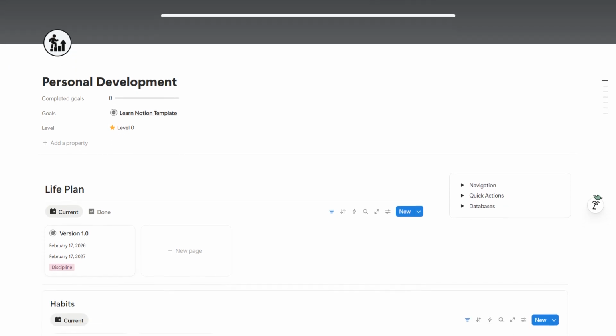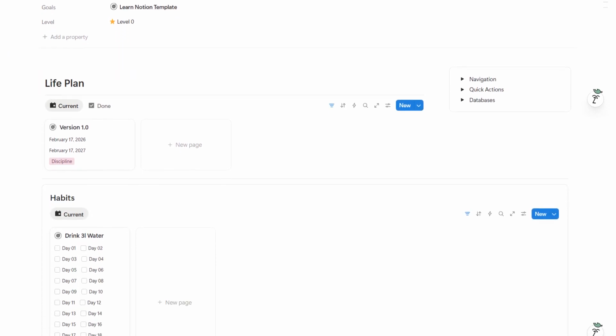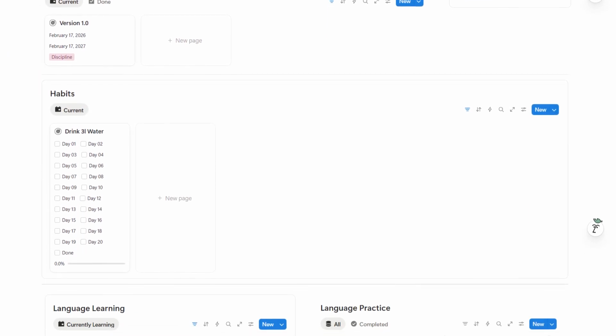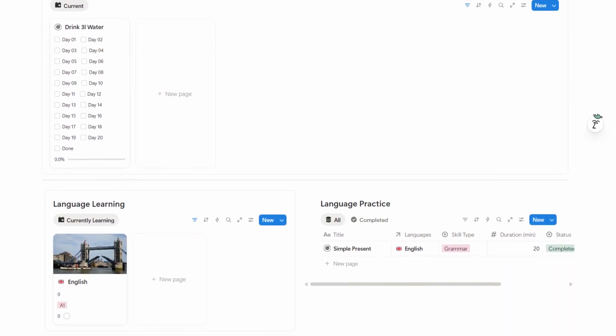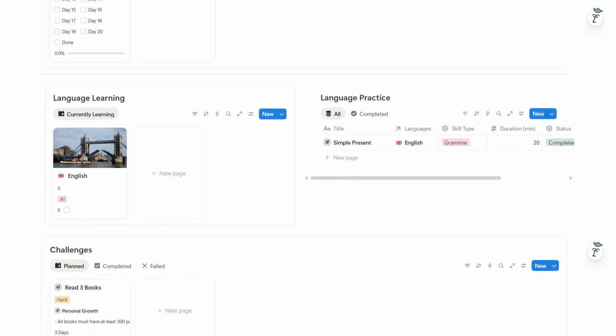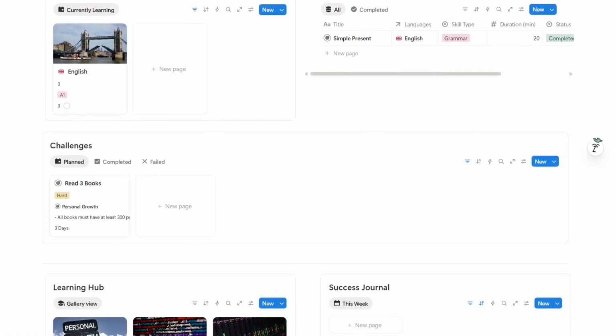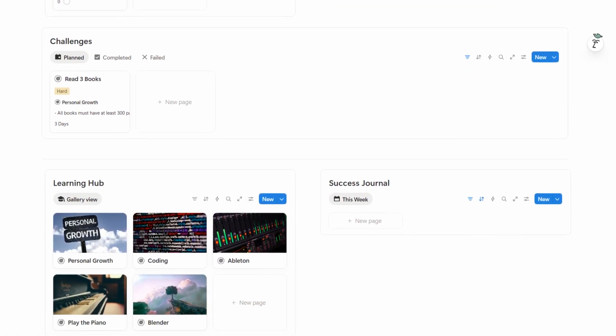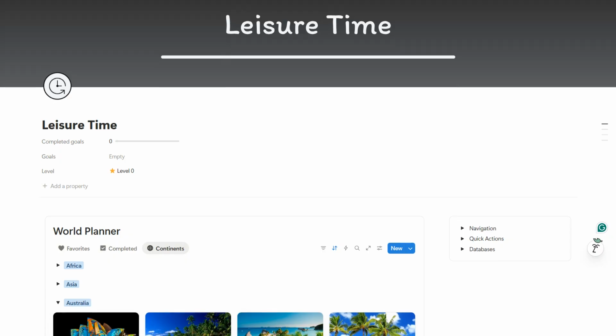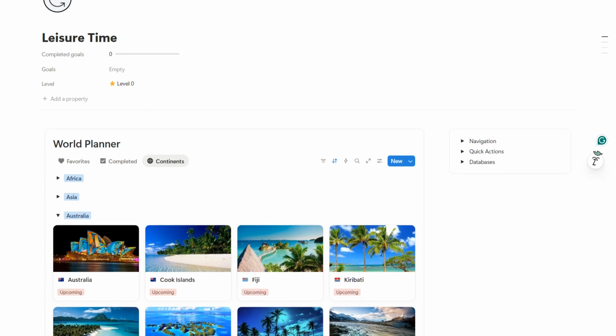The purpose of the Personal Development Life Zone is to give your growth a clear structure. Instead of relying on motivation alone, the system helps you track habits, learning, and progress over time. This makes it much easier to stay consistent and continuously improve. Next, let's explore the Leisure Time Life Zone.